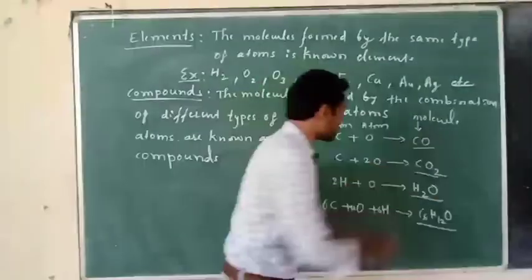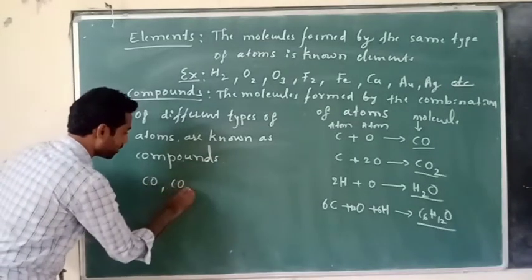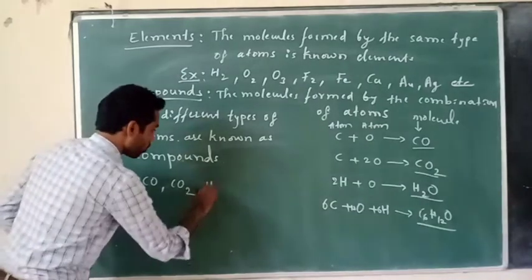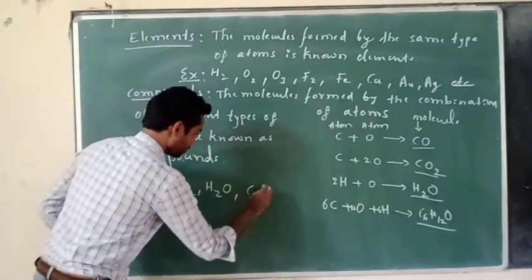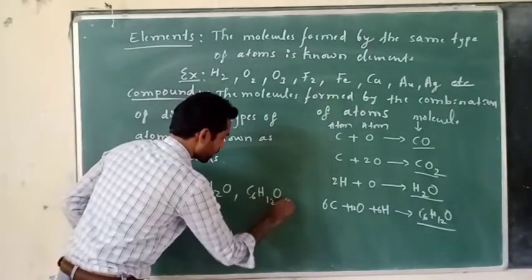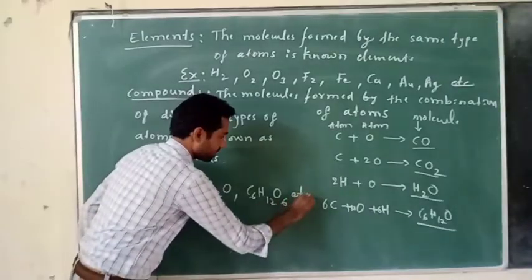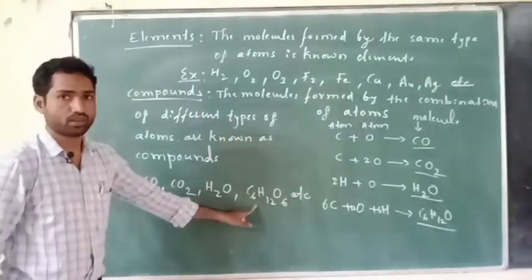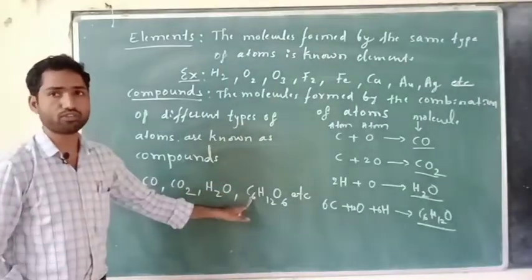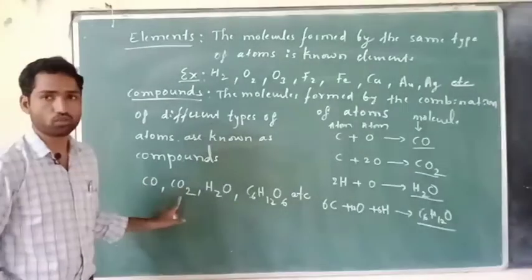Right. So examples are carbon dioxide, CO2, carbon monoxide, CO. H2O is a compound, glucose is a compound. In all these cases, the molecules are formed by the combination of more than one type of atom. Therefore, these are known as compounds.